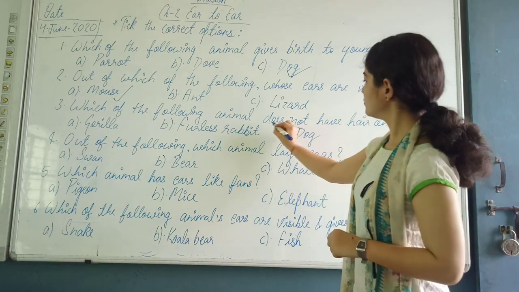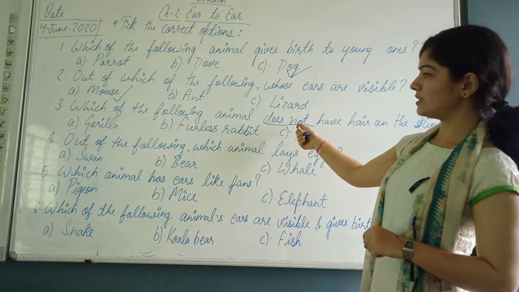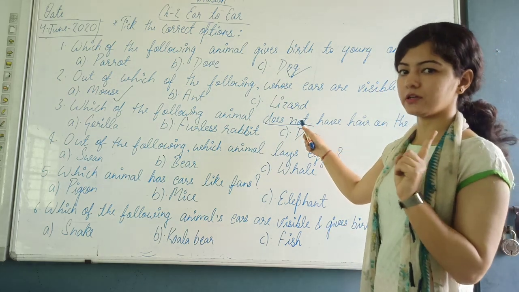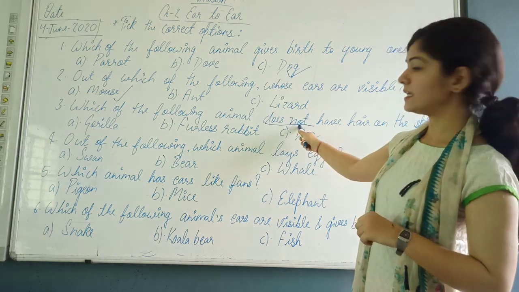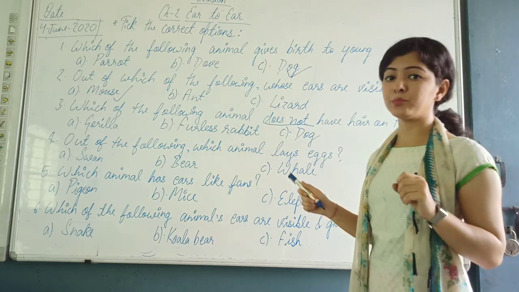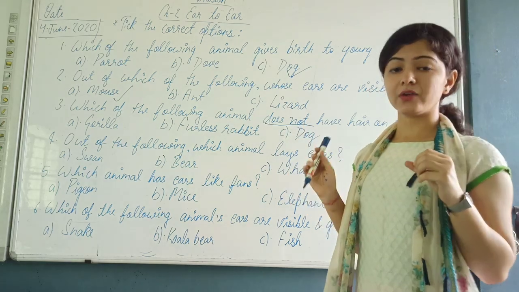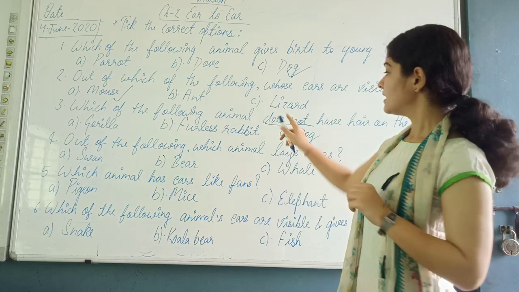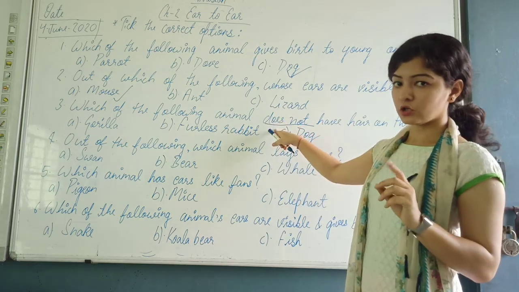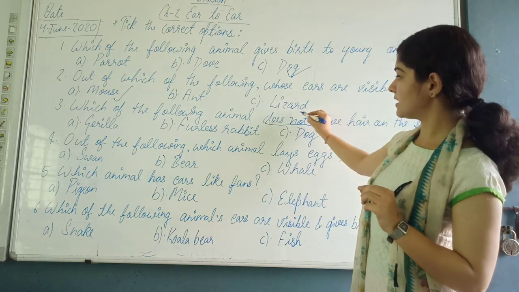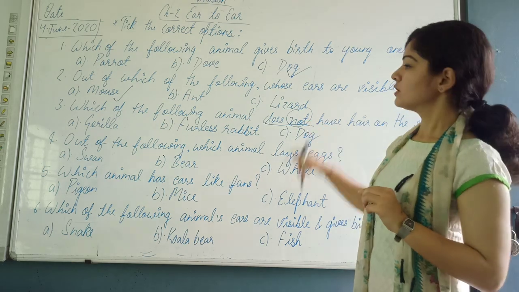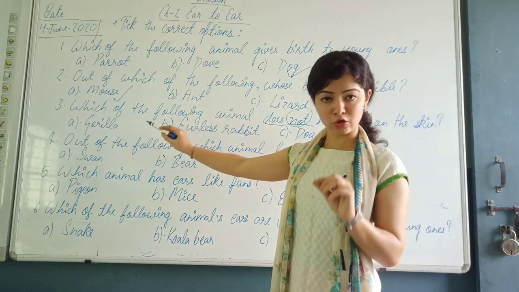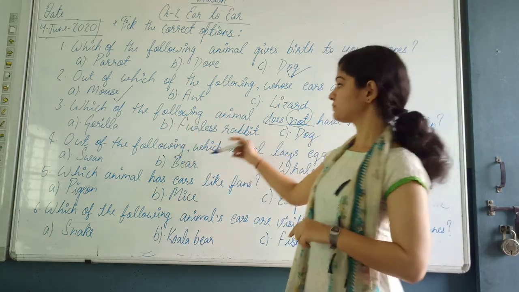But you have to choose the animal which does not have hair on the skin. Just read the question properly. In the exam too, in the PA also, you have to read the question very properly. It may contain does or does not. So you have to pay attention to this not. Gorilla has hair on the skin, so it cannot be your answer.